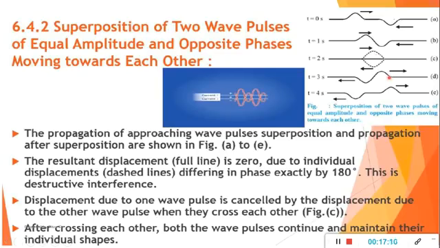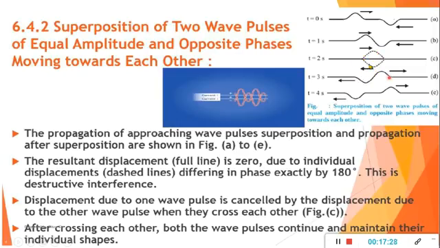When t equals 2 seconds, they superimpose due to opposite phase. Because they have equal amplitude, here we get plus A and here we get minus A, because they are opposite in phase. So plus A minus A will be 0, and we will get a straight line here.